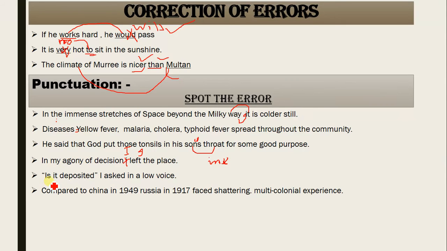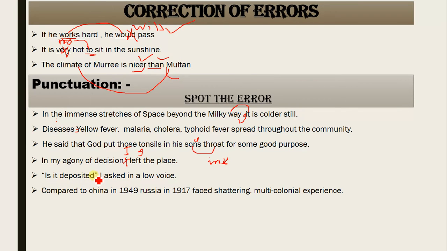"Then, is it deposited? I asked in a low voice." Is it deposited? Look, narration here. Don't you feel that in a low voice I asked a question? Is it deposited?